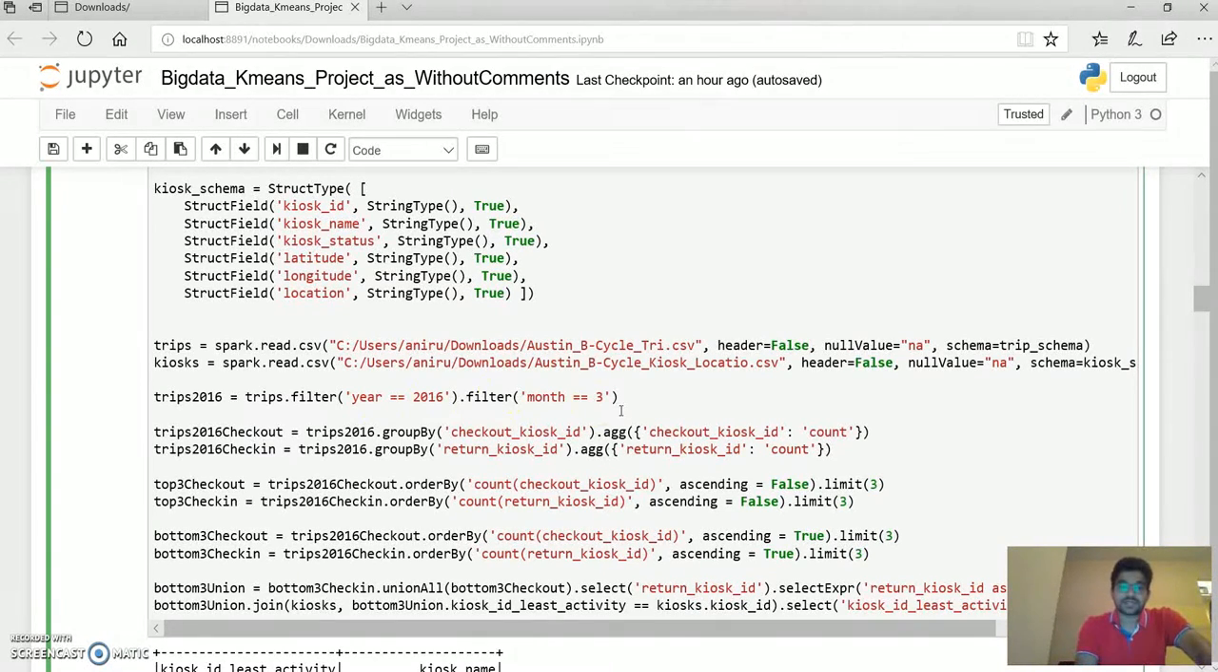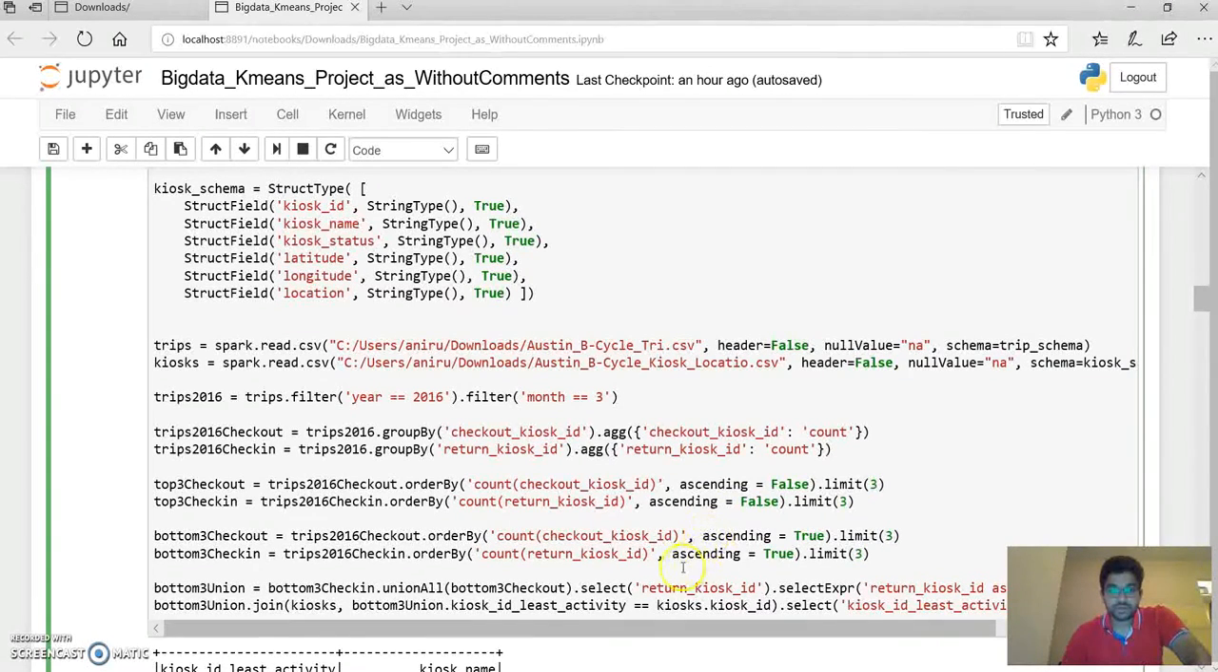Next, in this trips checkout check-in step, we are using group by on the checkout kiosk ID, and then using the aggregate functions on the above filtered data to get the count of the check-in and checkout activities that each kiosk experienced in that month. In the top three checkout, we are running the query to get the top three kiosks for the checkout or check-in activity by counting the checkout kiosk ID and the return kiosk ID, using it as an order by in descending order and limiting it to only three, as we want only the top three.